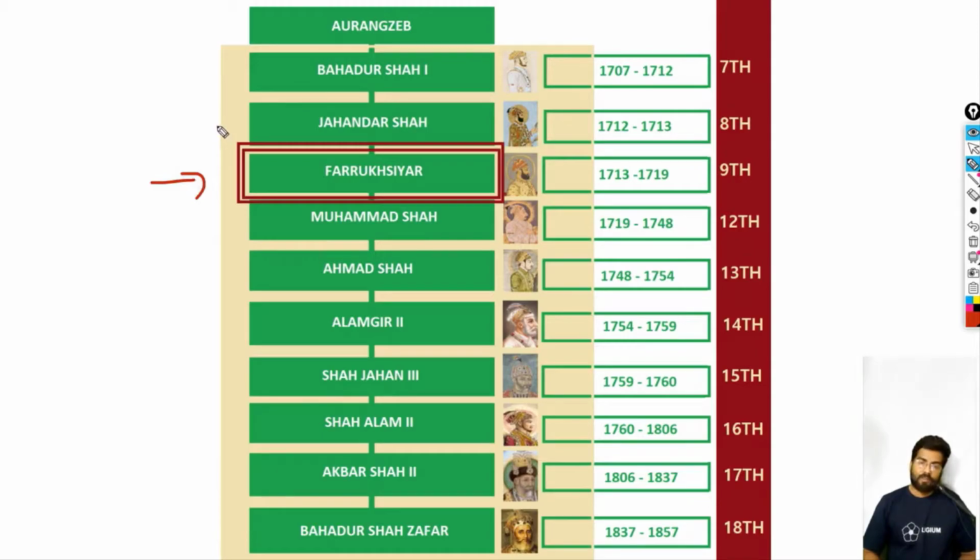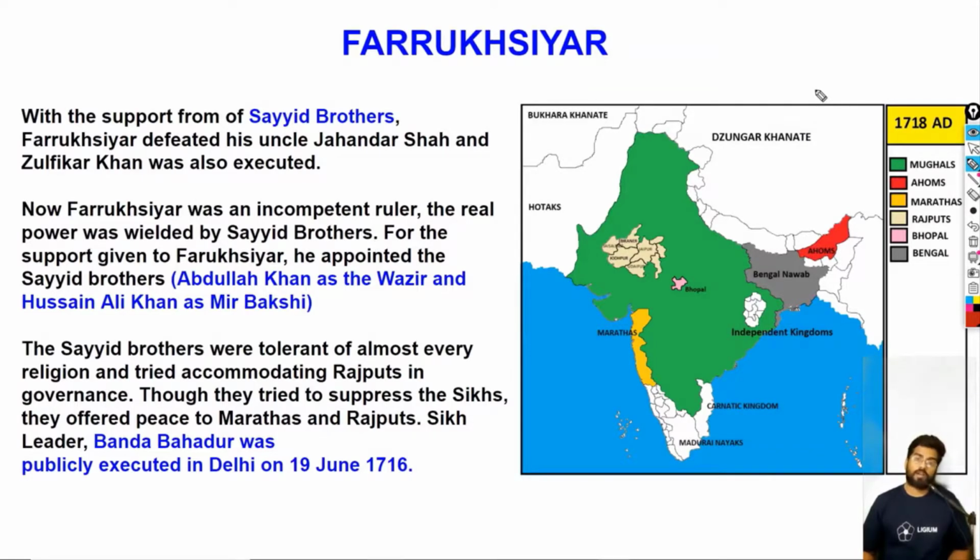Farooq Siyar was supported by a faction of nobles called the Sayyid brothers, so let's explore them. Farooq Siyar defeated his uncle Jahandar Shah. Now, as you may remember, Jahandar Shah was supported by a faction of nobility called the Iranian nobility, which was led by a guy called Zulfikar Khan. Let me explain better.